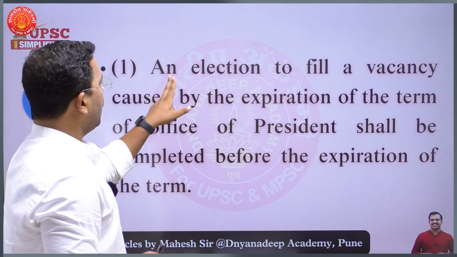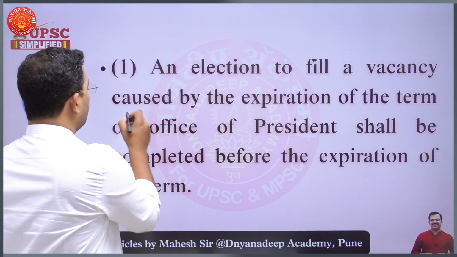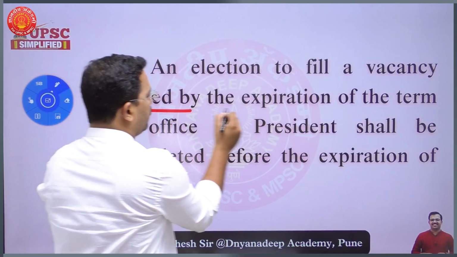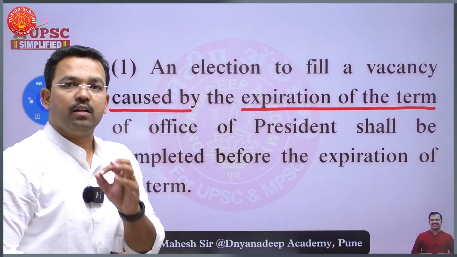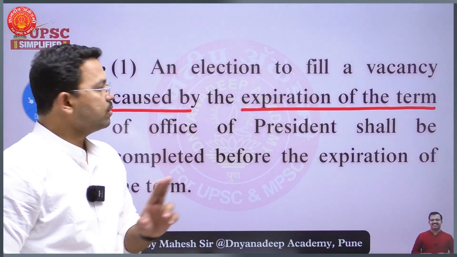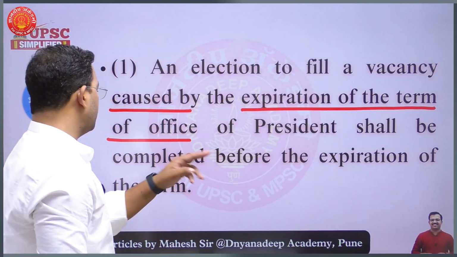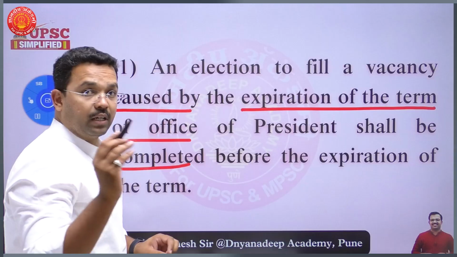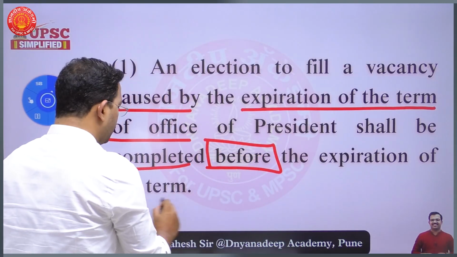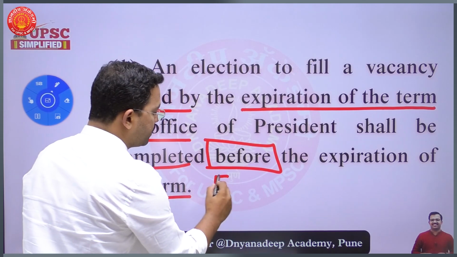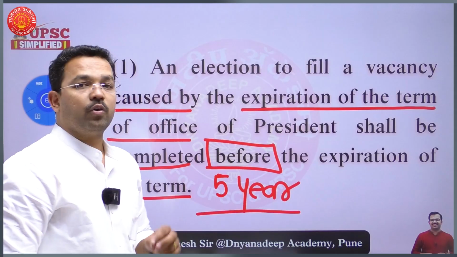See, an election to fill a vacancy caused by the expiration of the term. What is the term of the President of India? The term of the President of India is 5 years. So an election caused by expiration of the term of office of the President shall be completed. Now the line is important: before the expiration of the term. So if the term of the President is 5 years, the election for the new President shall be held before the